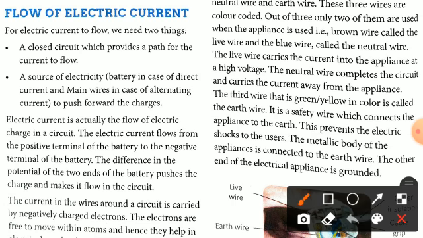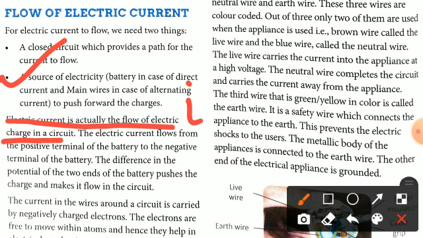Now you can see here a source of electricity, that is a battery in case of direct current and mains wires in case of alternating current, to push forward the charges. Fine. Electric current is actually the flow of electric charge in a circuit. So how do you define electric current? The rate of flow of charge in a circuit is known as electric current and it is denoted by a small I.